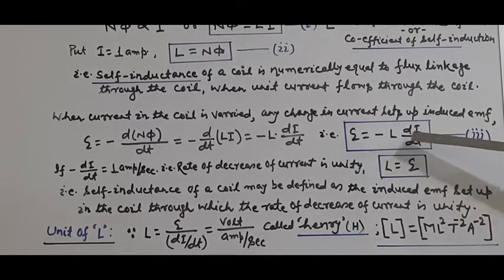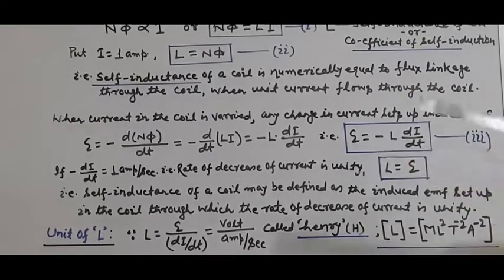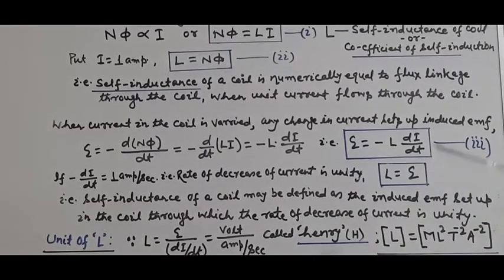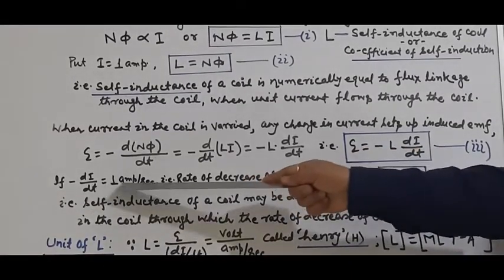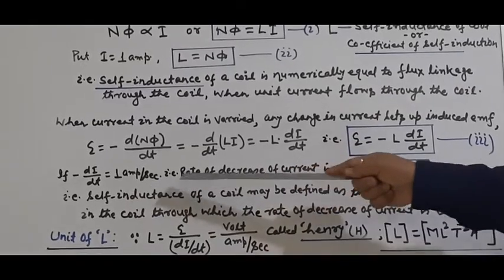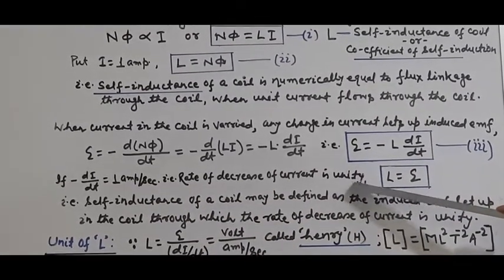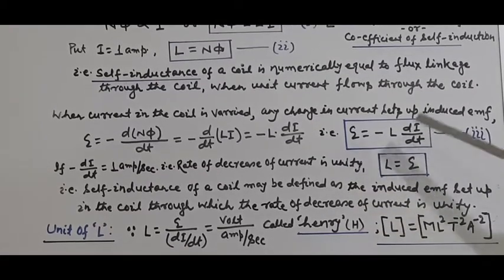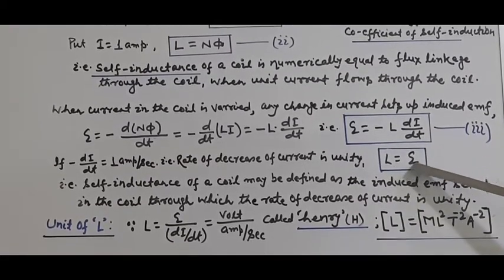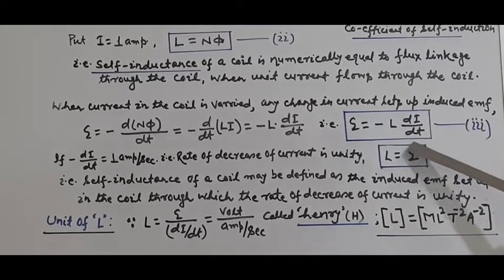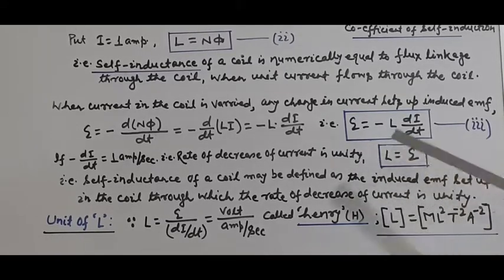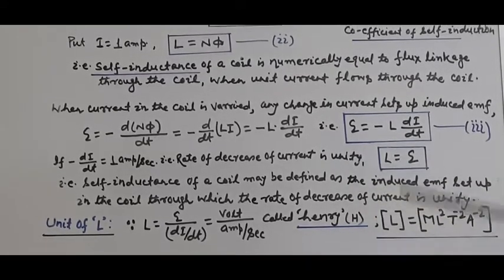So now when we put di by dt equal to 1, the self-inductance can again be defined. Put minus di by dt equal to 1 ampere per second, that is, the rate of decrease of current is unity. Then L is equal to E. So with the help of this relation, again we can define self-inductance.